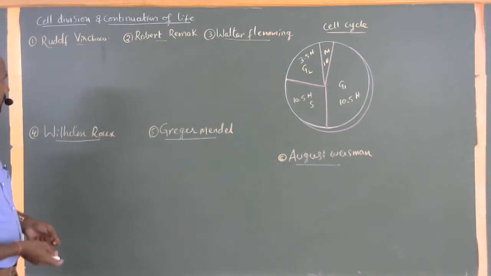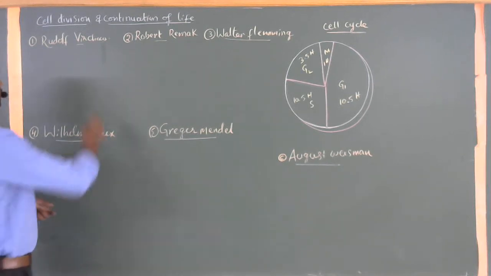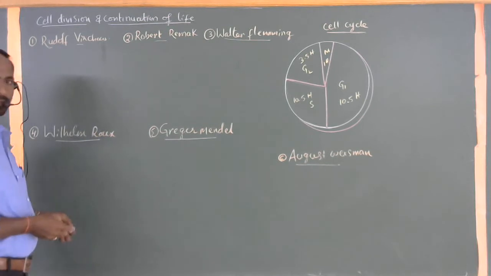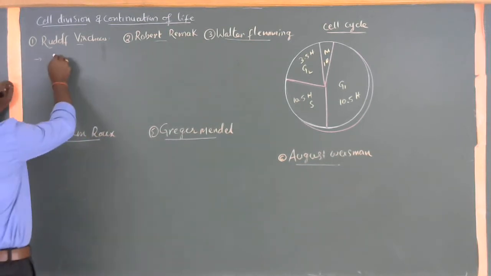But the third scientist after Schleiden and Schwann, Rudolf Virchow, first of all observed the cell division process.